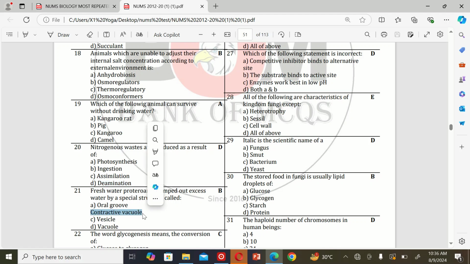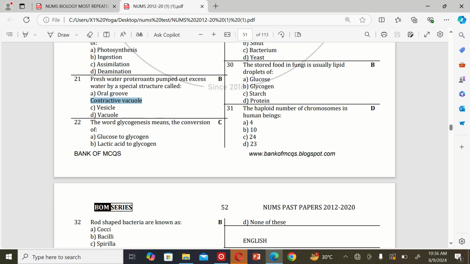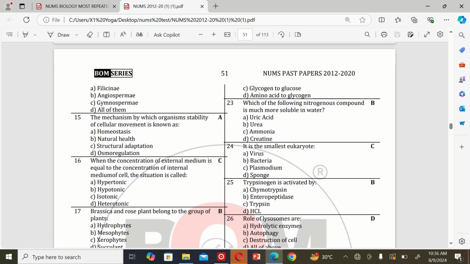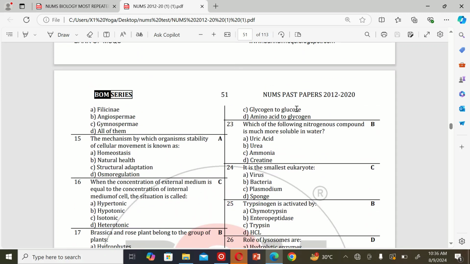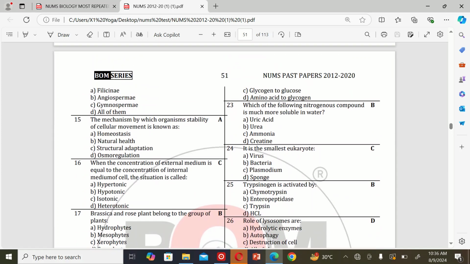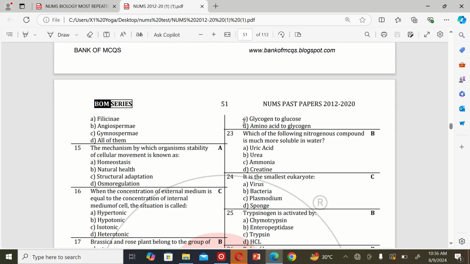Contractile vacuole. The next MCQ: the word glycogenesis means the conversion of A. Glucose to glycogen, B. Lactic acid to glycogen, C. Glycogen to glucose, and D. Amino acid to glycogen. So the correct option is A. Glucose to glycogen.